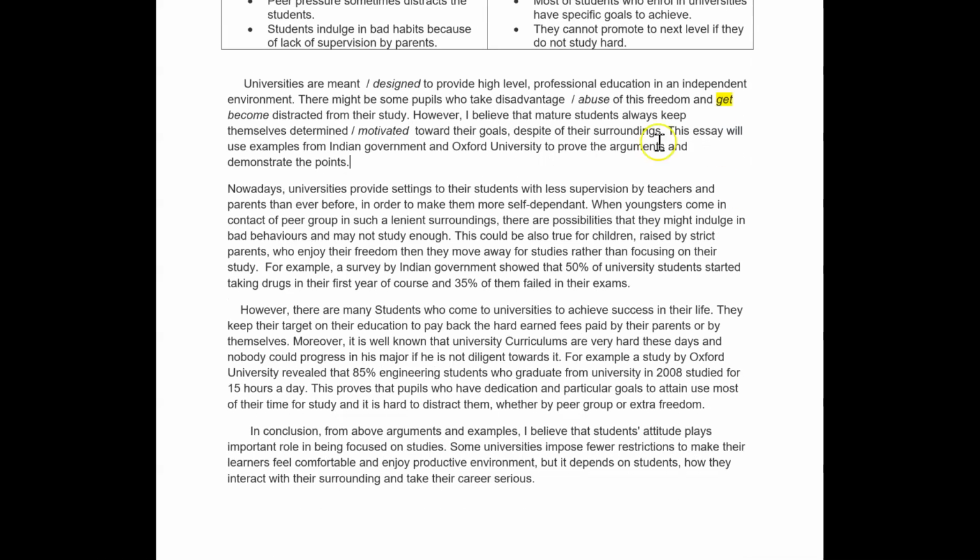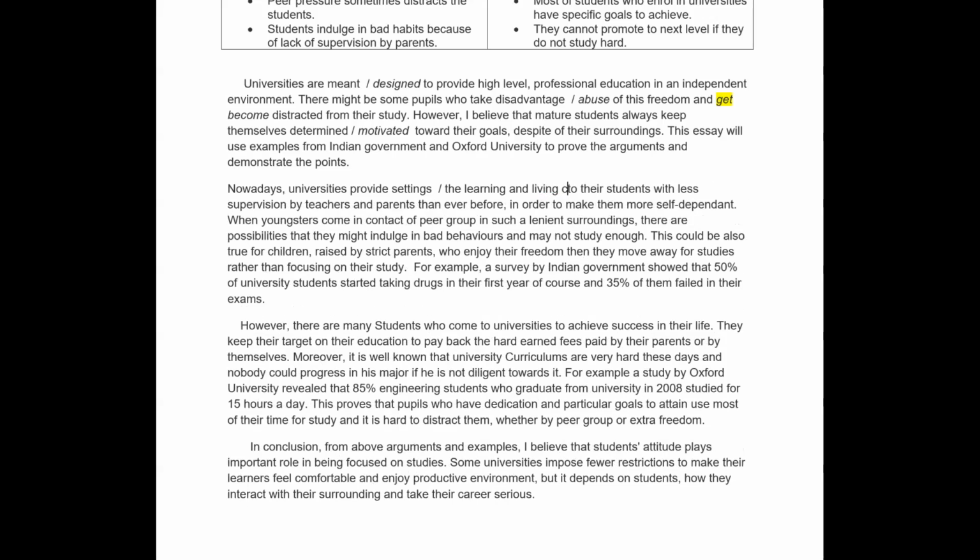Nowadays, universities provide settings to their students with less supervision by teachers and parents than ever before, in order to make them more self-dependent. Now, provide settings. Okay. Settings, maybe go to the context, the learning and living context, because the learning is independent, but also living, like in flats or studios or whatever they're doing. So I'd be more specific here. The learning and living context.